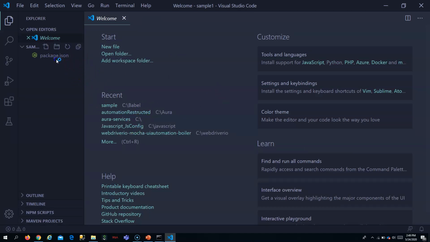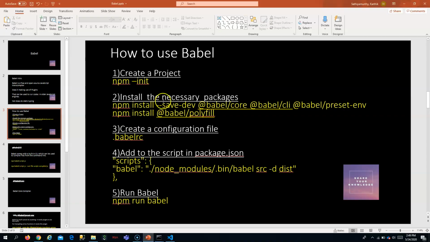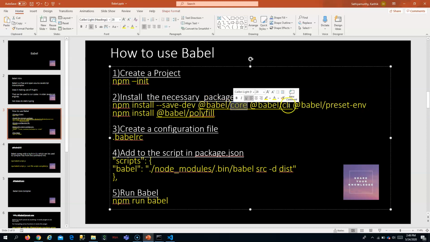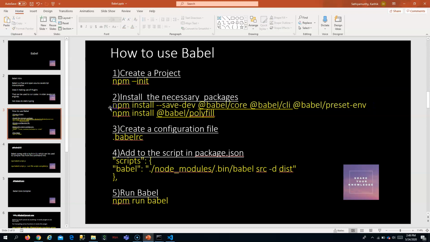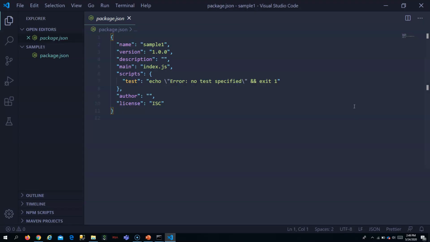So now we have created the application with npm. Now let's move on to the next step, installing the necessary packages for Babel to work in my application. So we need Babel core, Babel CLI, and Babel preset env. These are very mandatory. So let me go to the terminal and install these.